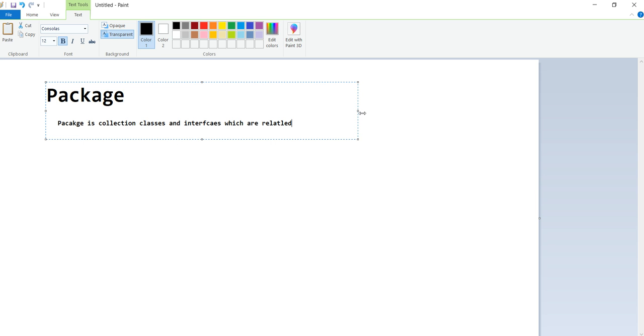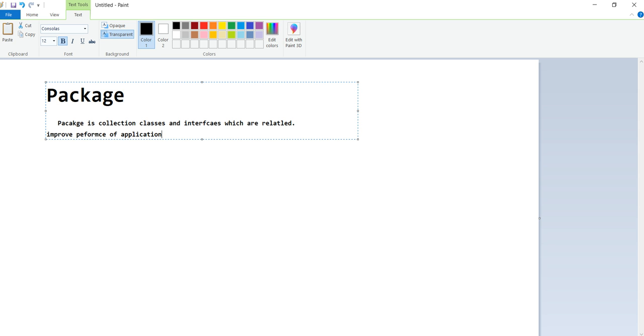So what is the purpose of this package? If we use this package, it improves the performance of the application. We can improve the performance of the application using this package.